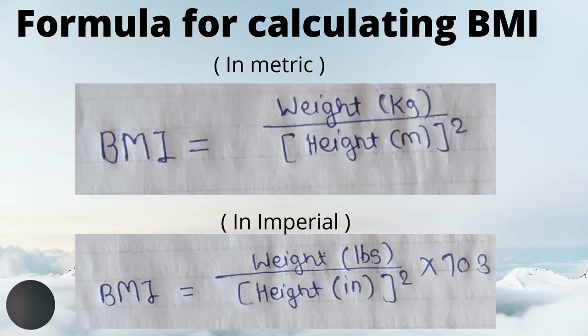Put the values in the formula and calculate body mass index.